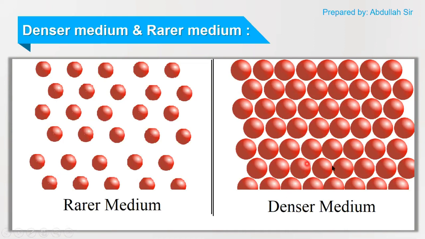Denser medium means a medium which has more density, where the particles or the mass of the denser medium is very large as compared to the rarer medium. Rarer medium means the medium in which the particles are separated from each other and the mass of the rarer medium is very small as compared to the denser medium. So denser medium means heavy particles and rarer medium means light particles.